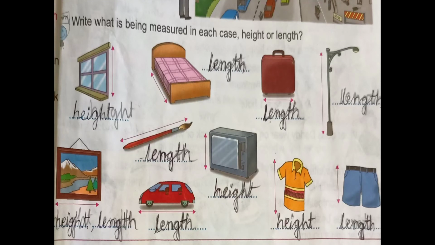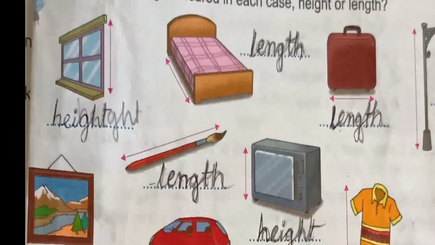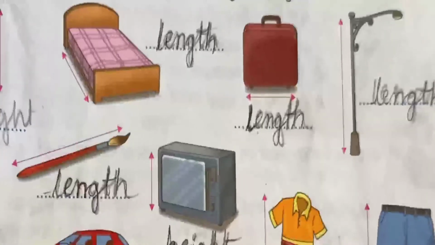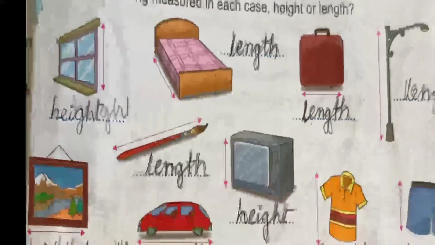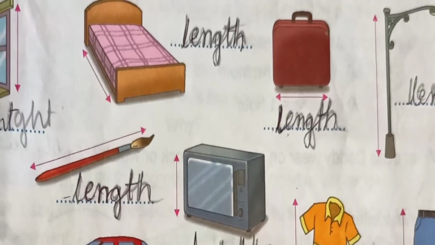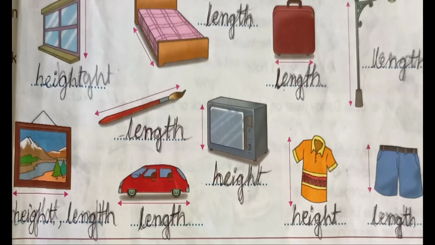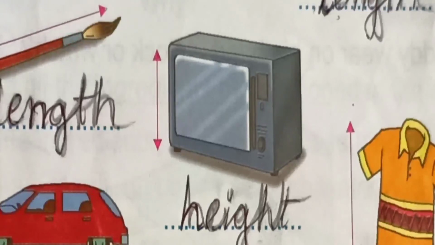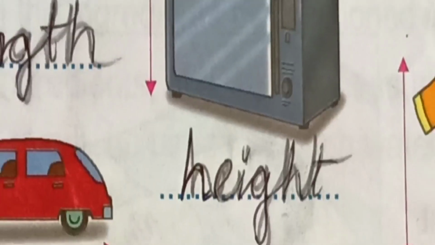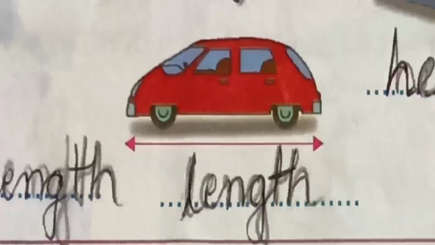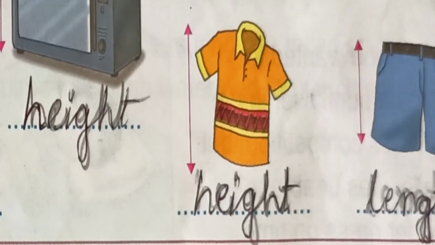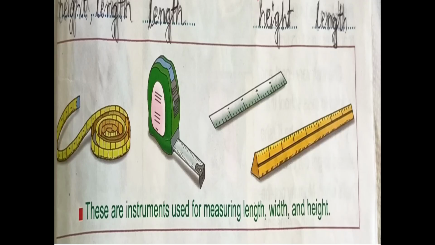Write whether height or length is being measured in each case. See here we are going to measure the height of this window and length of this bed, and here length of this suitcase, and here height of this pole, and here height and length. In pencil also length. Here TV box also we are going to measure with height, and car we are going to measure with length. And this is also length. Short pant we are going to measure with length.